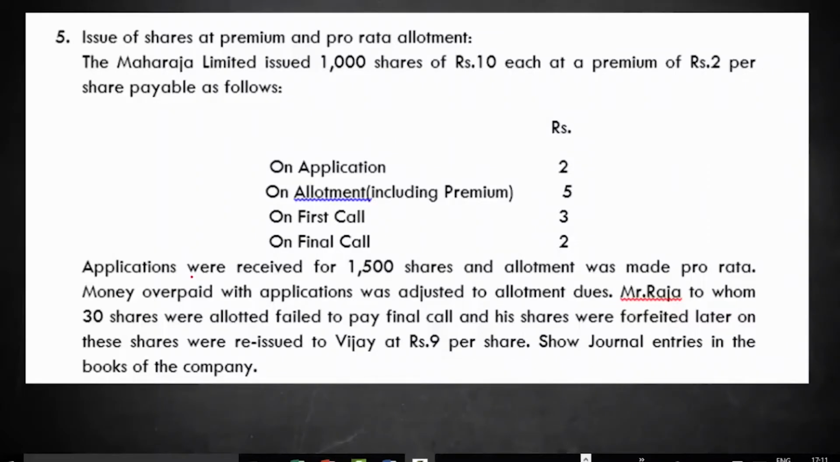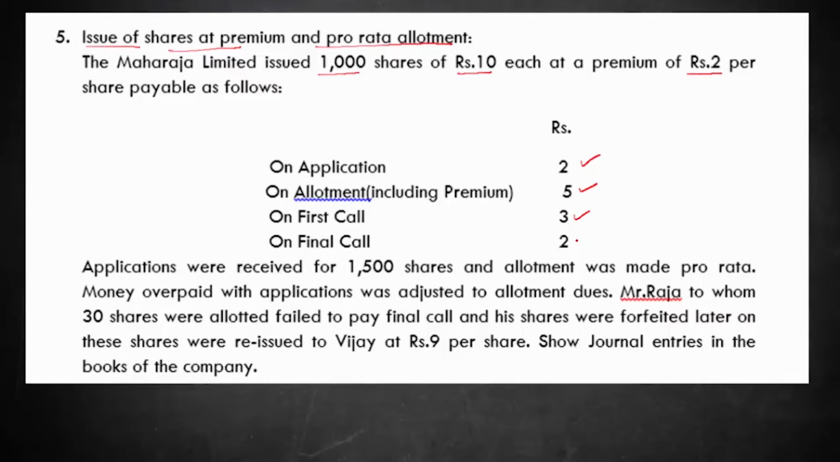Let's take this problem. It's about issue of shares at premium and then pro rata allotment. We have Maharaja Limited issued 1000 shares of rupees 10 each at a premium of rupees 2 per share, payable as follows. You have information about the amount that should be paid at application, at allotment including premium of 5. Okay, including premium, so it is 5, first call is 3 and final call is 2.